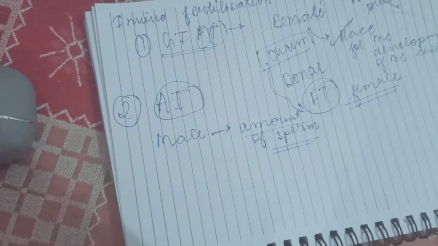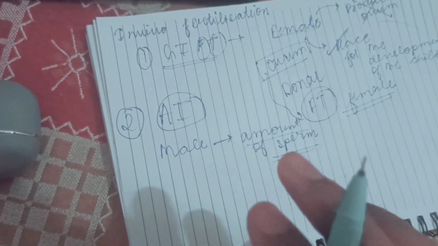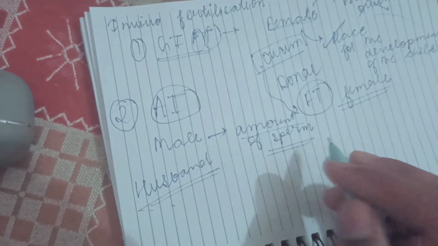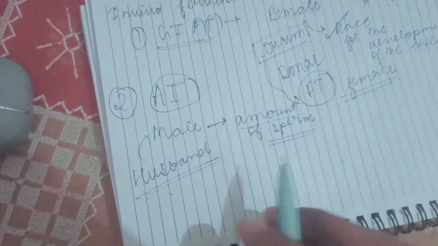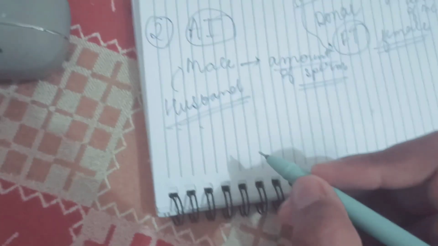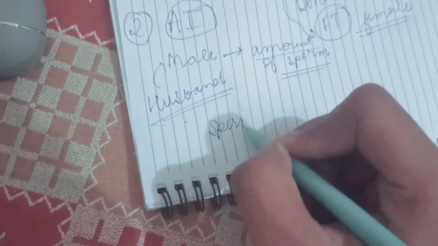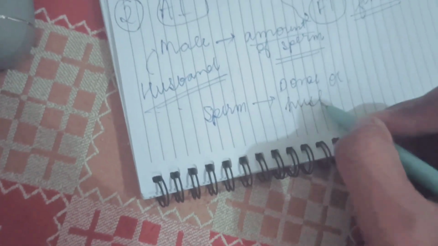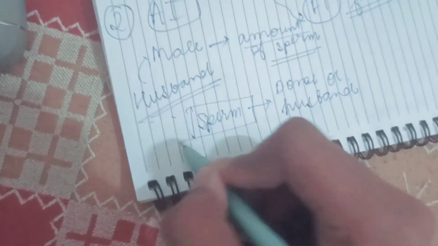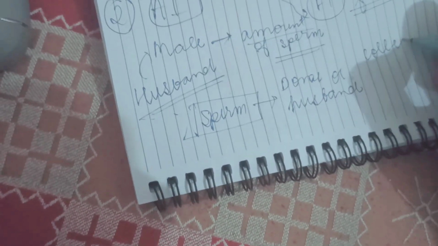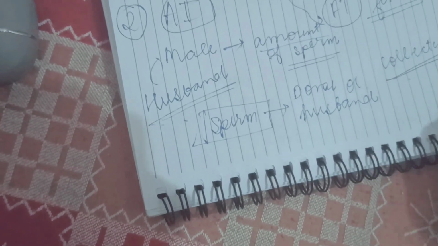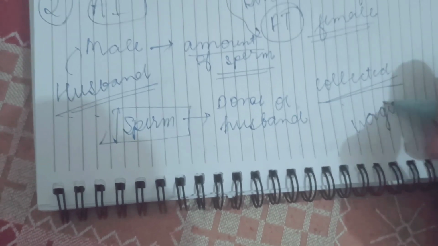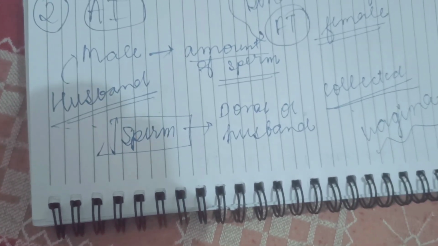In this situation, we collect sperm from a donor or from the husband itself, and the collected sperm is injected into the vagina of the female.